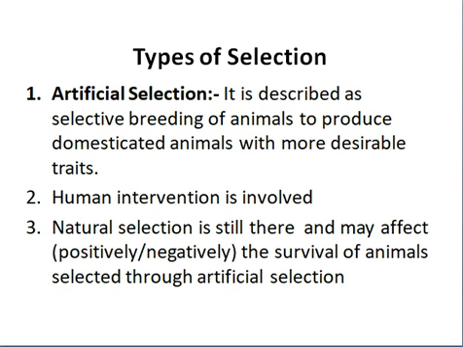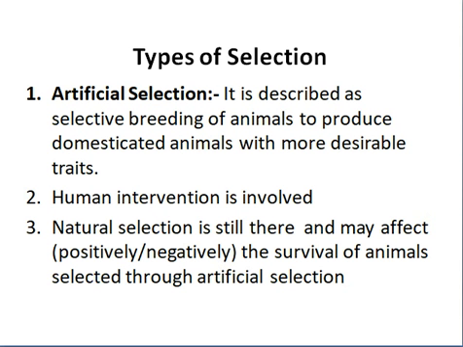The second type of selection is artificial selection. It is described as selective breeding of animals to produce domesticated animals with more desirable traits. So we do selective breeding to produce best animals, better animals than the current generation. Of course human intervention is involved.